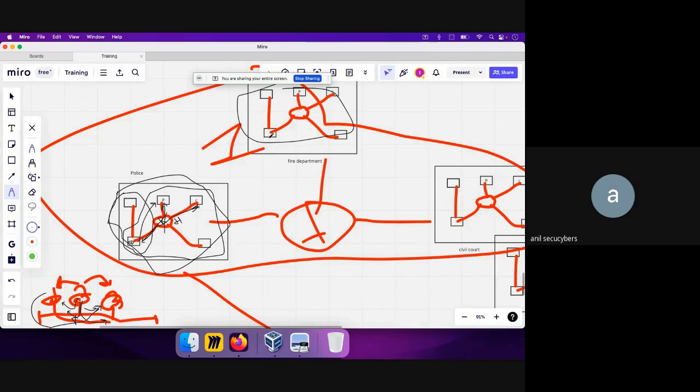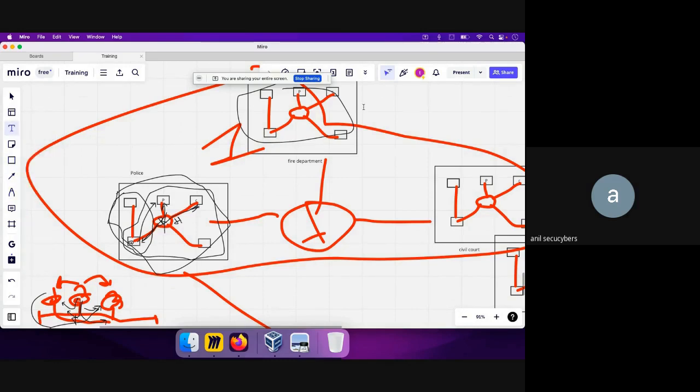So let's say the network address of this LAN is 192.168.1.0. Okay, we will look at what this IP address means in much more detail.